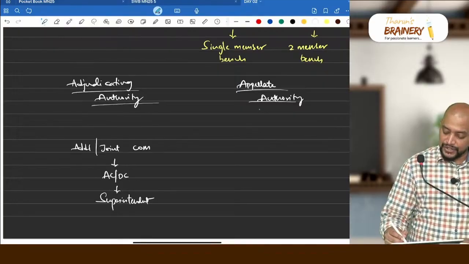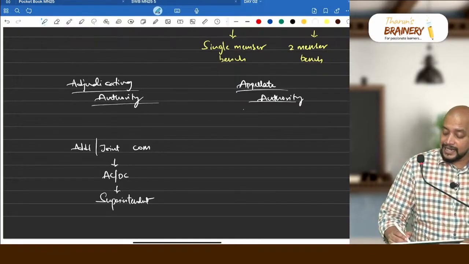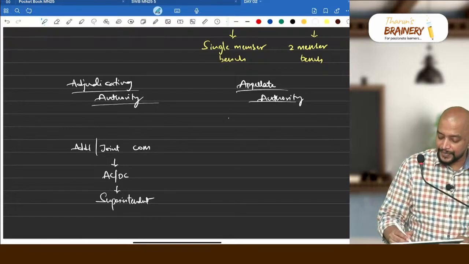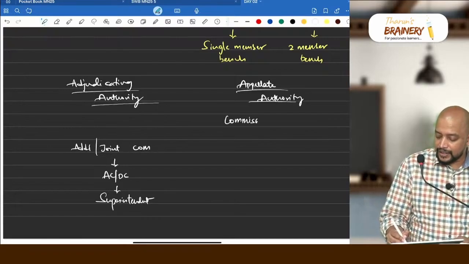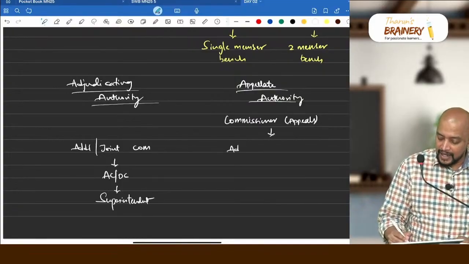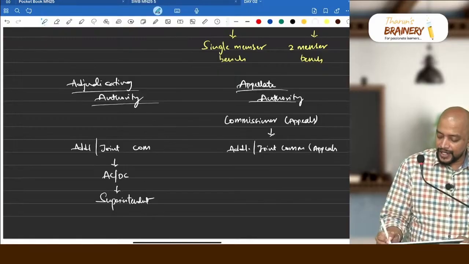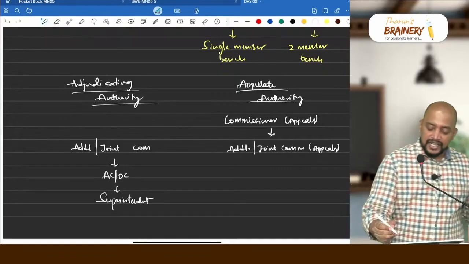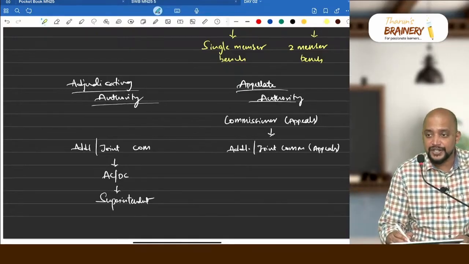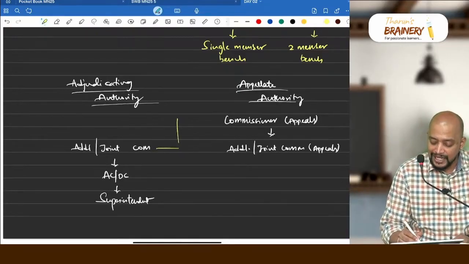Whereas if you see appellate authority, at the highest level we have 2 levels: commissioner appeals, this is the confusion we have. And below commissioner appeals we have additional or joint commissioner appeals. Now logically you think, when the order is passed by an additional joint commissioner, we cannot go to additional joint commissioner appeals, so we need to go to the next level, am I right?